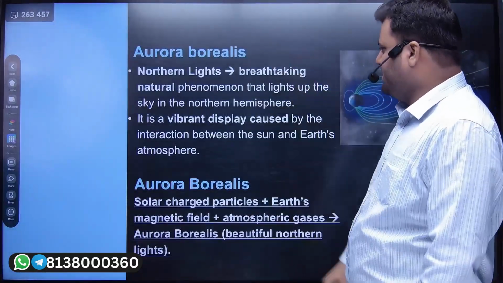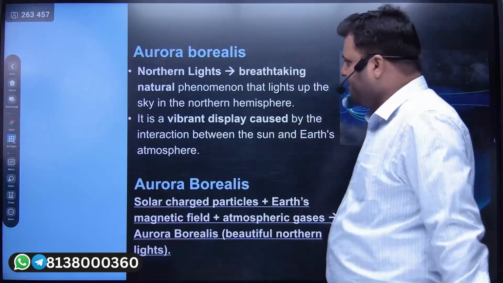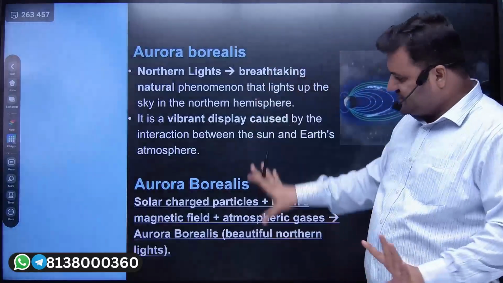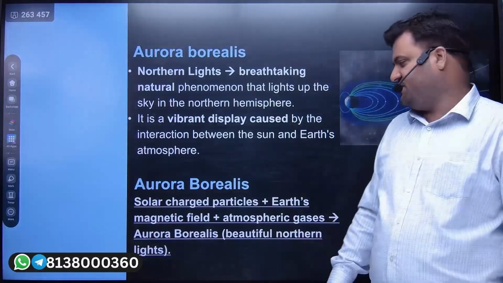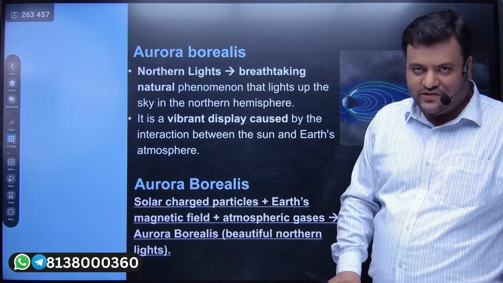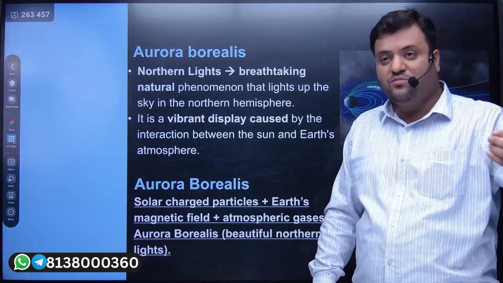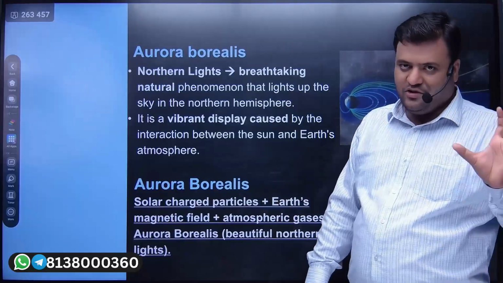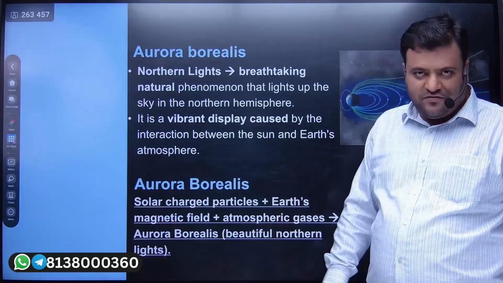So when we have the same thing in the southern hemisphere, because of the same reason, we used to give a name called Aurora Australis. In the sky of southernmost Australia, there could be solar charged particles because of the solar flare, because of the solar winds, and we have the Earth's magnetic field.